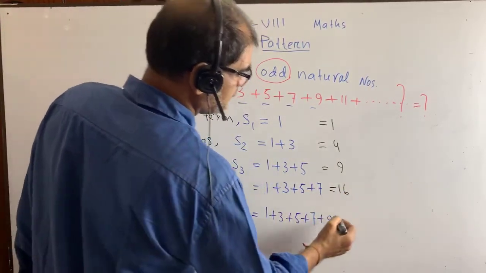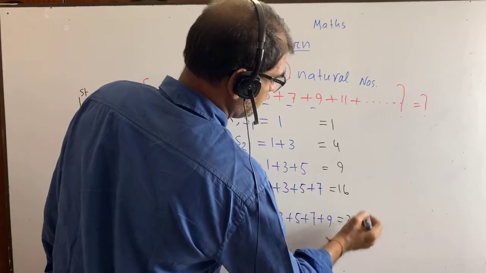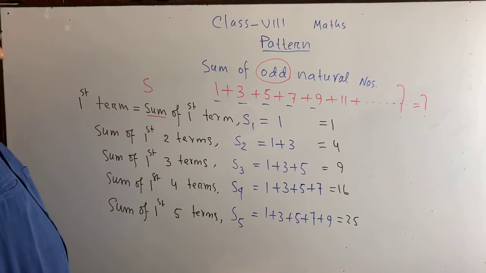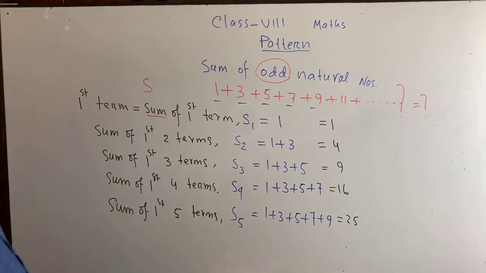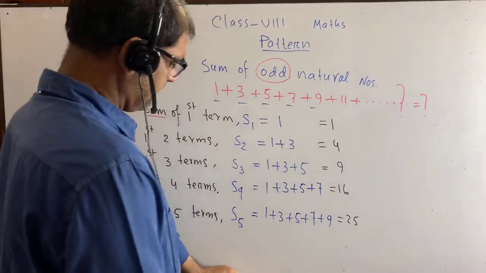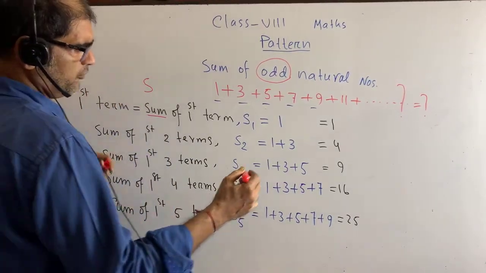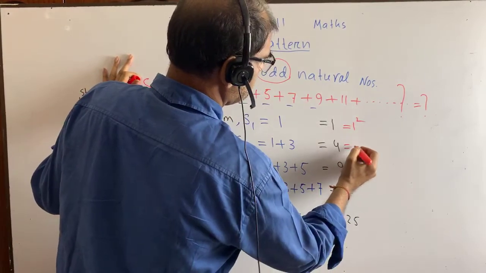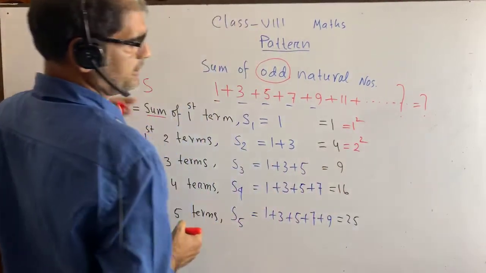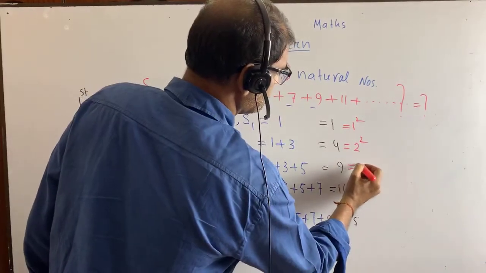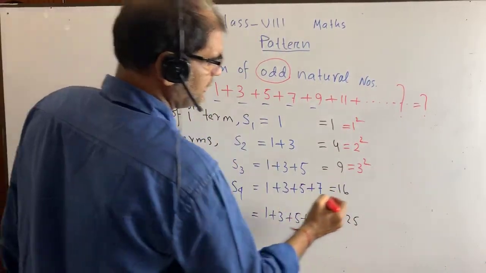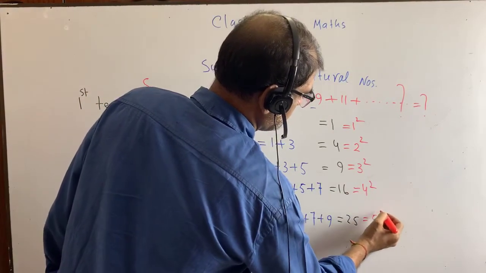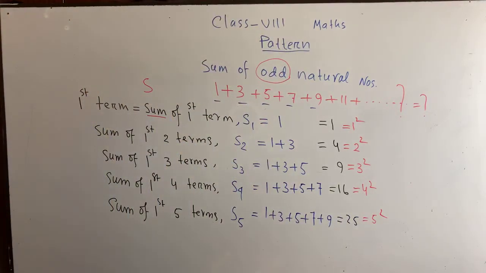16, and it is equal to what? 25. I think I have got it, what I have mentioned here. Okay, now give emphasis here. You see, 1 can be written as 1 square, 4 can be written as 2 square, 9 can be written as 3 square, 16 can be written as 4 square, 25 can be written as 5 square. Very interesting, right?